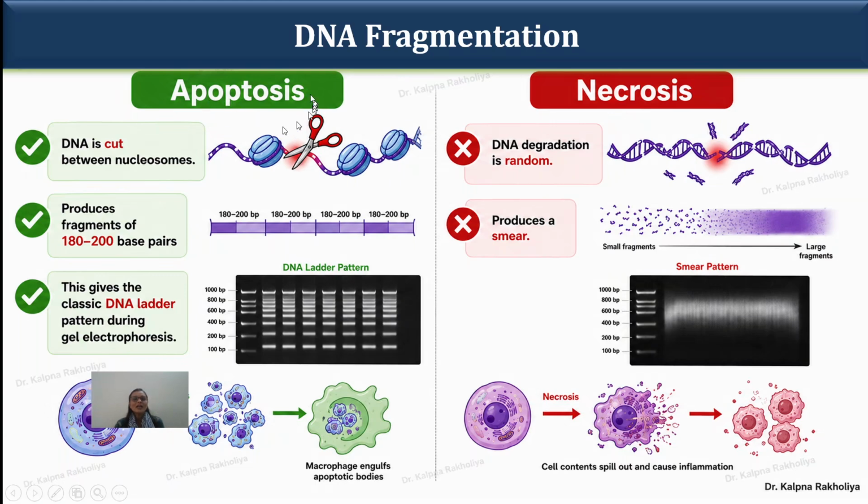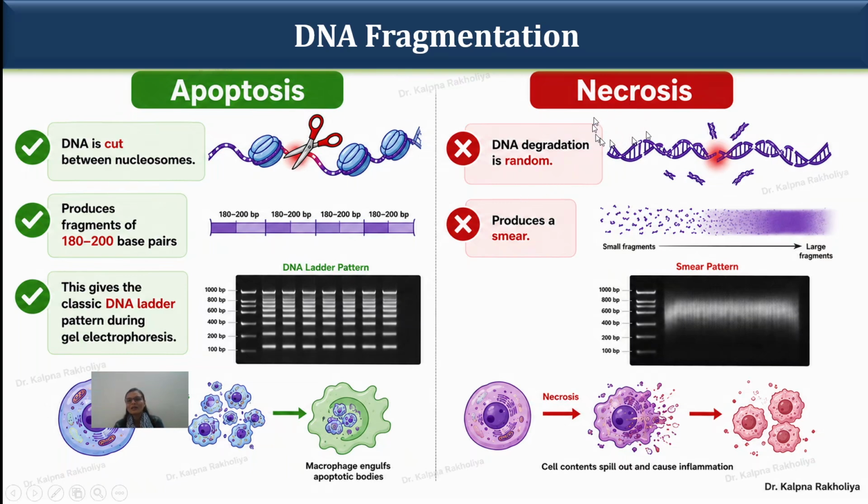When we are talking about the difference in DNA fragmentation, as we already discussed in the last lecture, in the apoptosis process, DNA is cut between nucleosomes. It is in a very precise manner, with a precise base pair structure, producing fragments between 180 to 200 base pairs, and when we load it in a gel electrophoresis, it gives a DNA ladder-like pattern. This is one of the hallmarks of the apoptosis process.